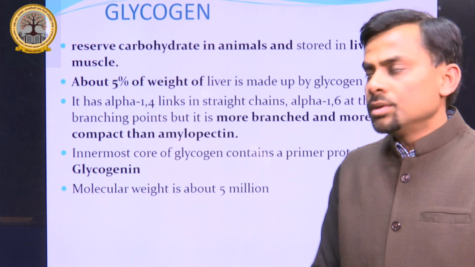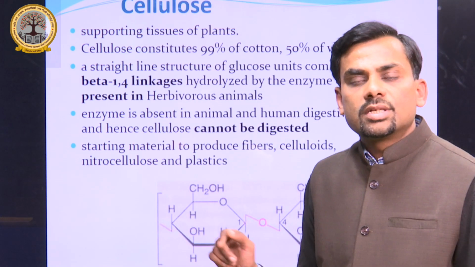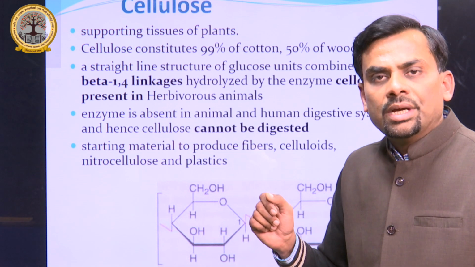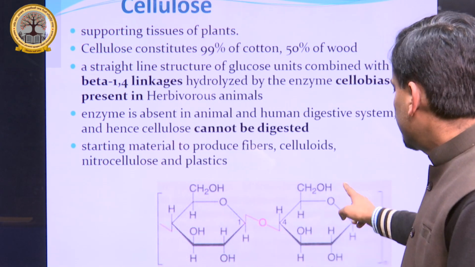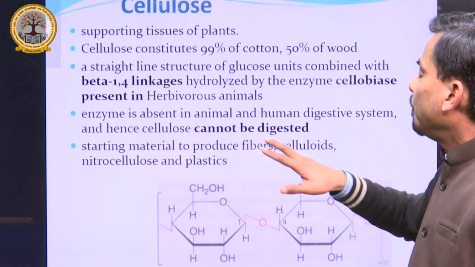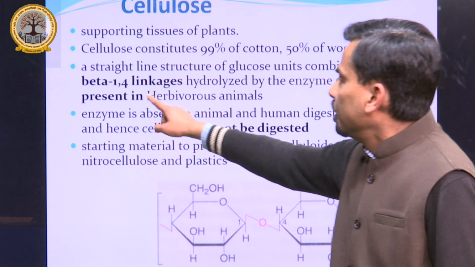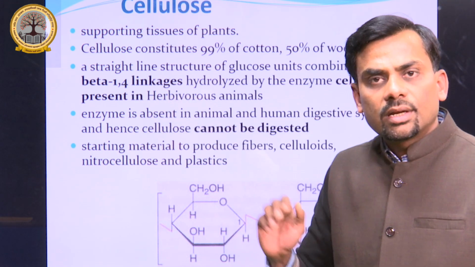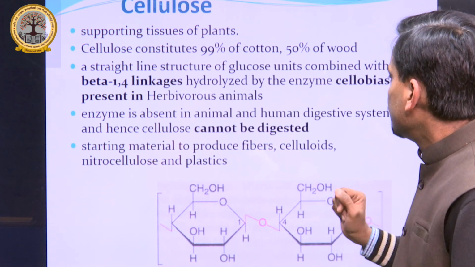Another is cellulose, the supporting tissue of plants. It also has glucose units, with the structure beta D glucose plus beta D glucose. The repeating unit of this glucose forms cellulose, and it has beta 1,4 linkage, a linkage different from the earlier one.